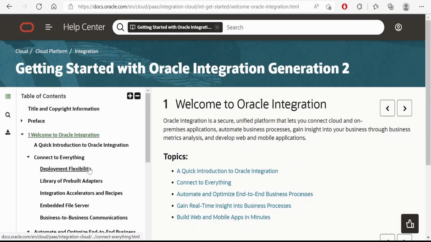I am here in the official documentation page by Oracle on getting started with Oracle Integration Generation 2. On the left-hand side, there is a table of contents. If you click on Welcome to Oracle Integration, there is a brief definition of what Oracle Integration is. It says Oracle Integration is a secure, unified platform that lets you connect cloud and on-premise applications, automate business processes, gain insights into your business through business metric analysis, and develop web and mobile applications.